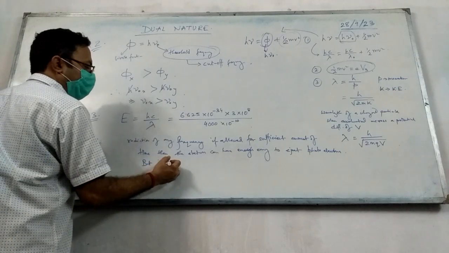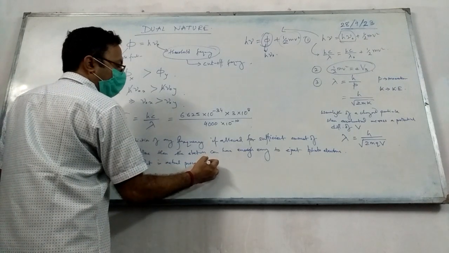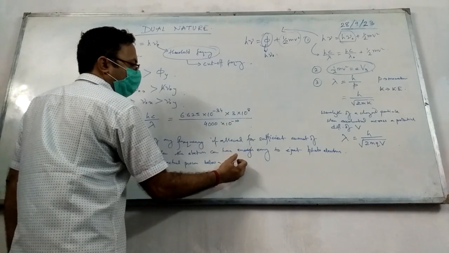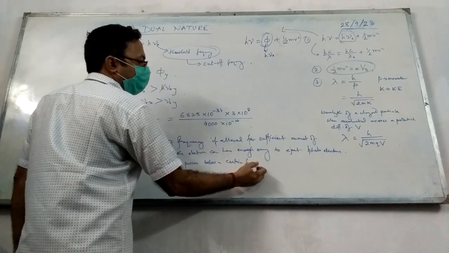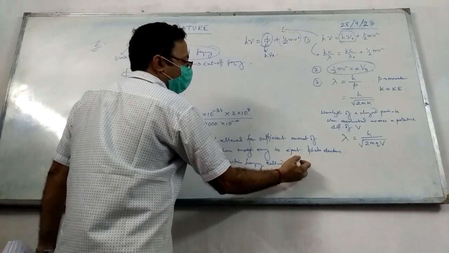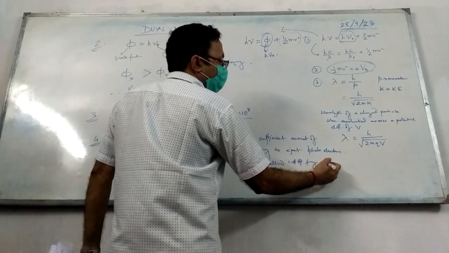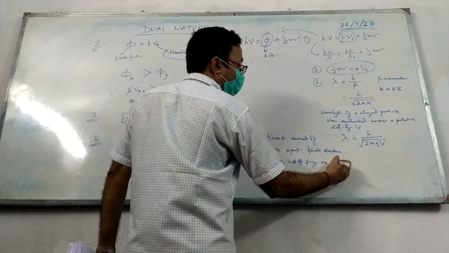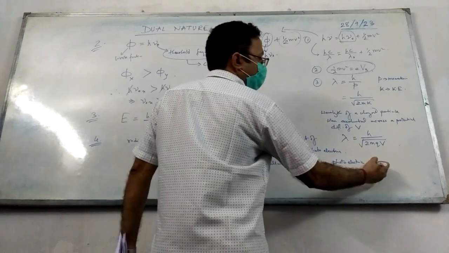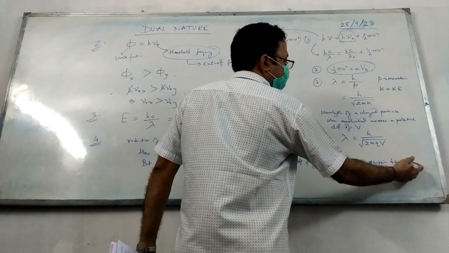But in the actual process, below a certain frequency called cutoff frequency, no photoelectric emission takes place.